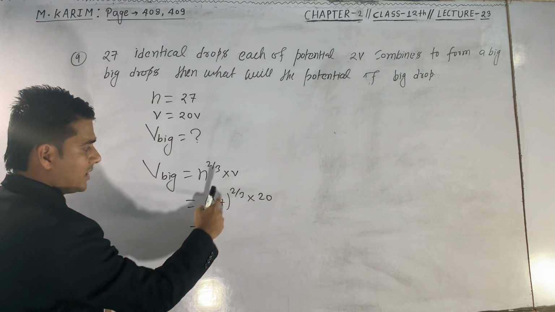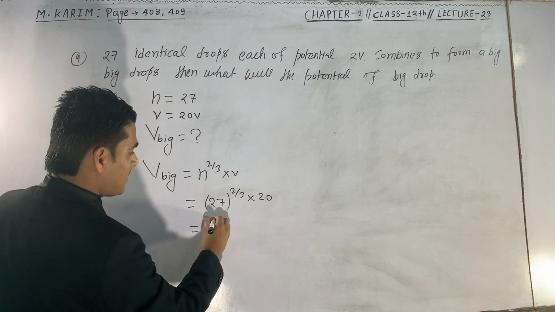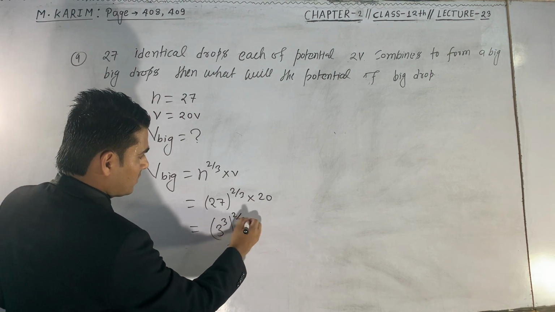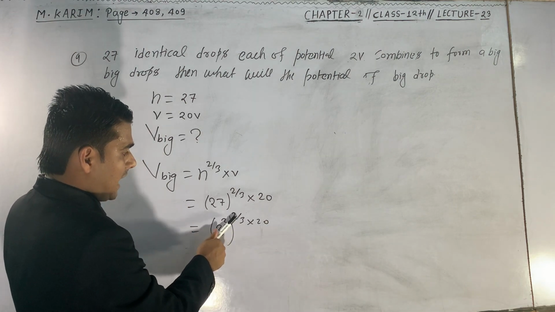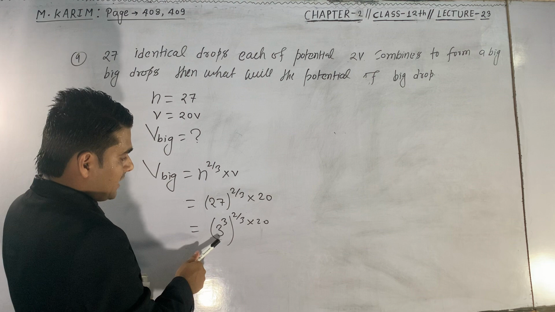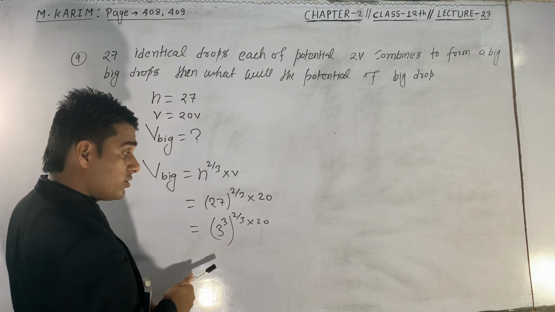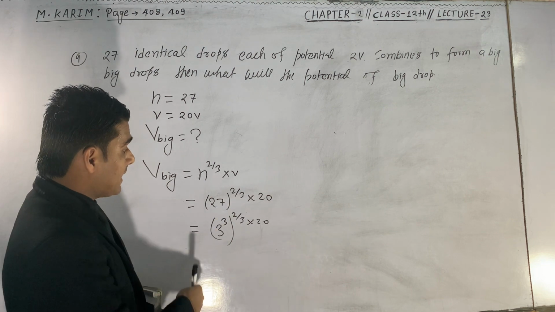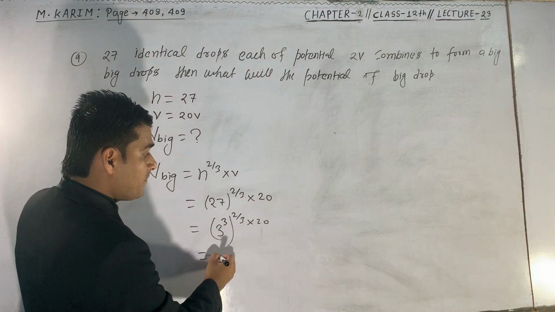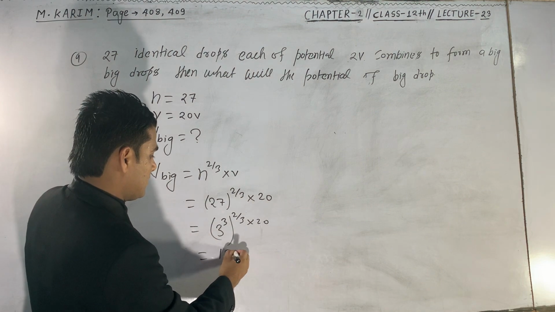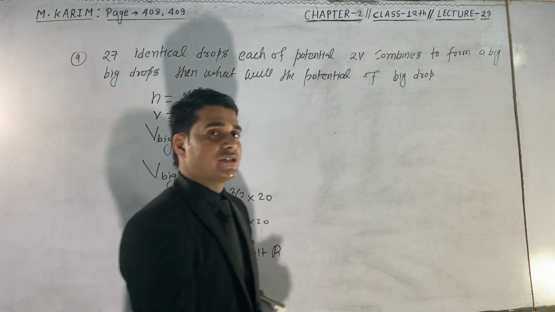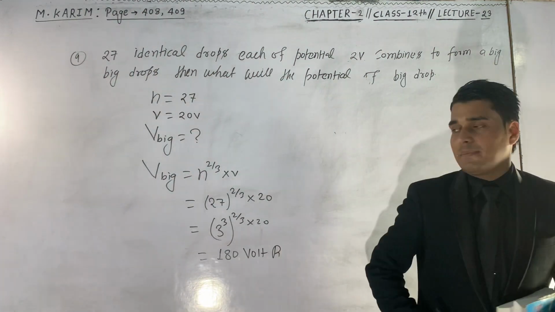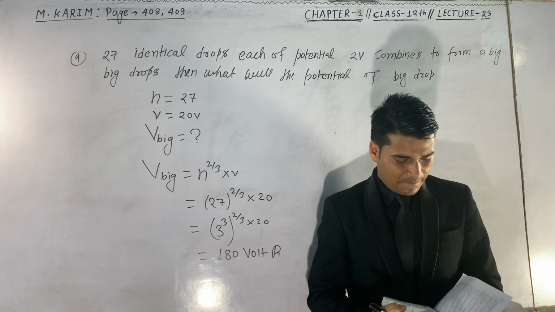We can write 27 as 3 to the power 3, raised to 2 upon 3, into 2. Now the 3 cancels with the 3, and the square of 3 is 9, and 9 multiplied by 2 is 18 volt. So the potential of the big drop will be 18 volt.